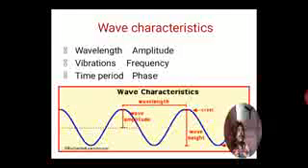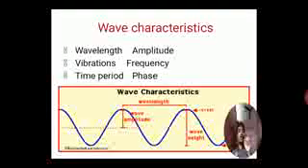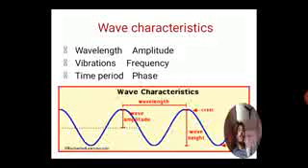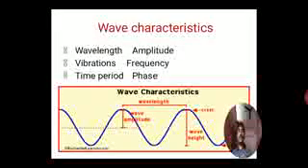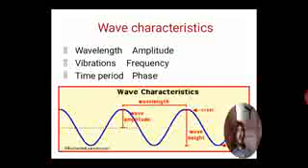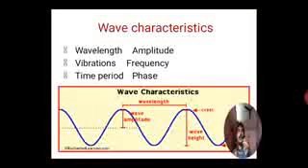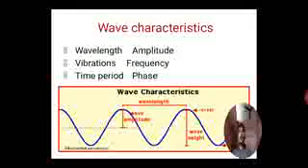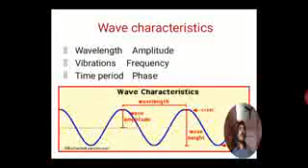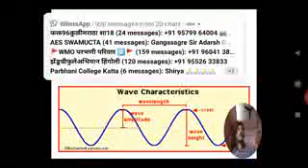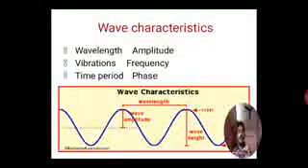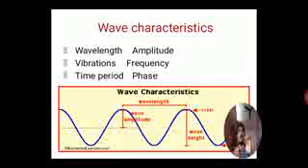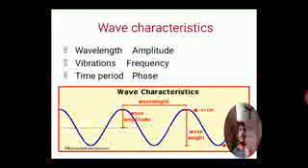In a simple way, as shown in the diagram, it is crest to crest distance or trough to trough distance. As far as transverse waves are concerned, that is the wavelength for the transverse wave. As far as longitudinal waves are concerned, the distance between successive compression points or successive rarefaction points is the wavelength. As for amplitude, it is the displacement of the particle from its mean position to the extreme position. That is what the amplitude is, shown in this diagram also.